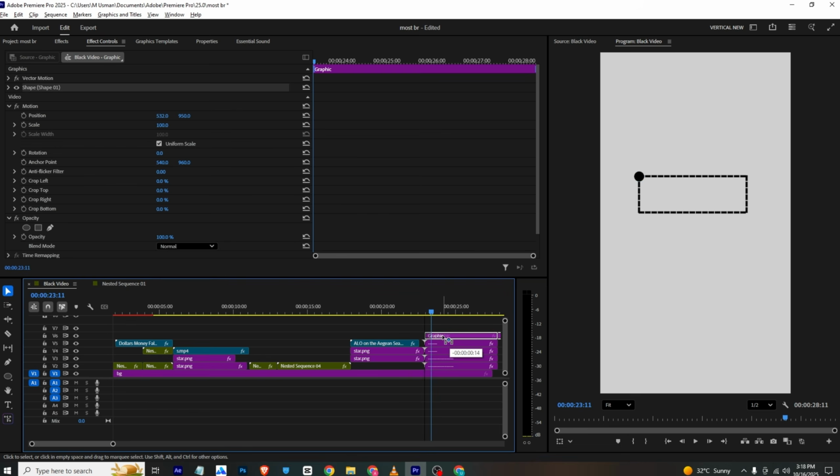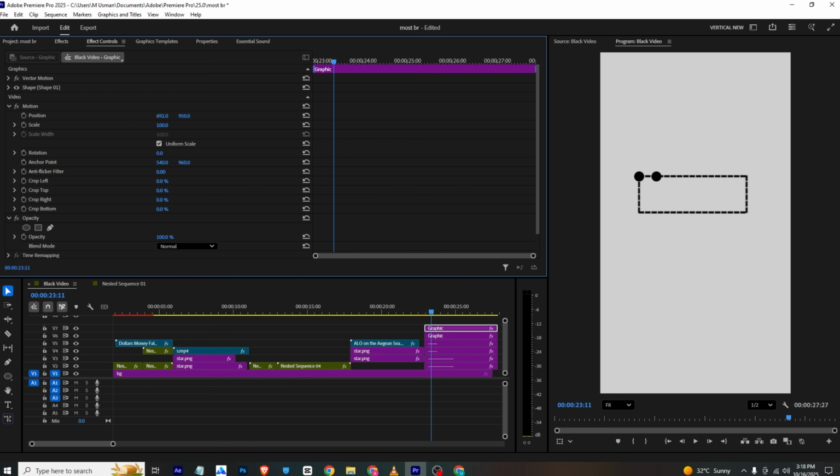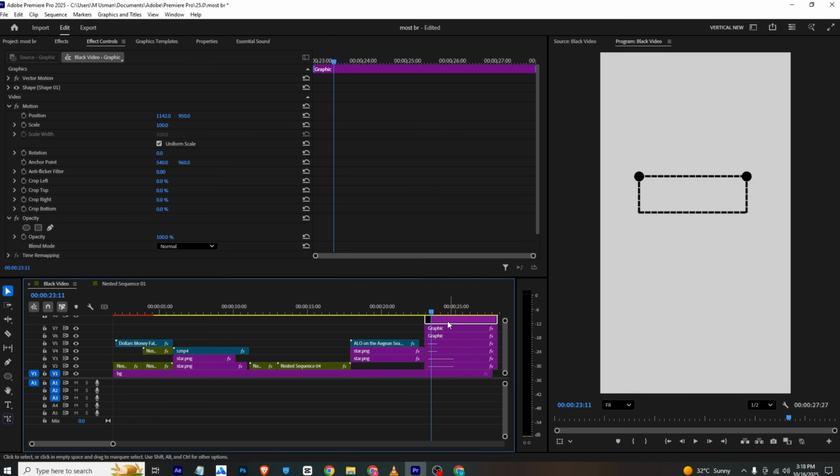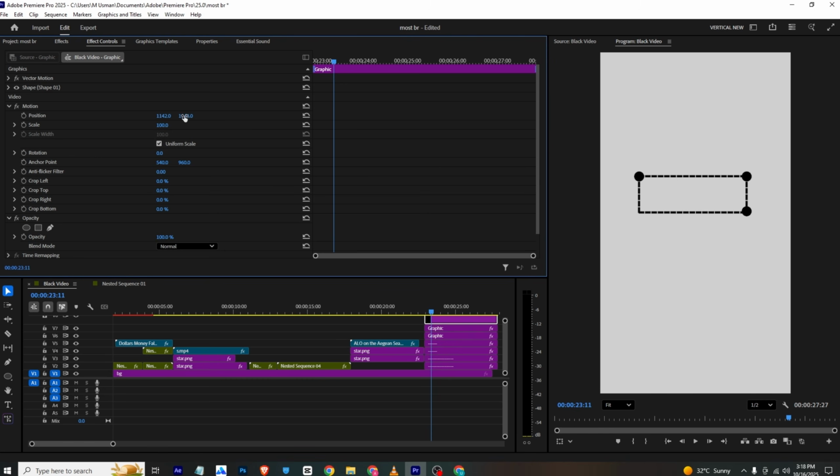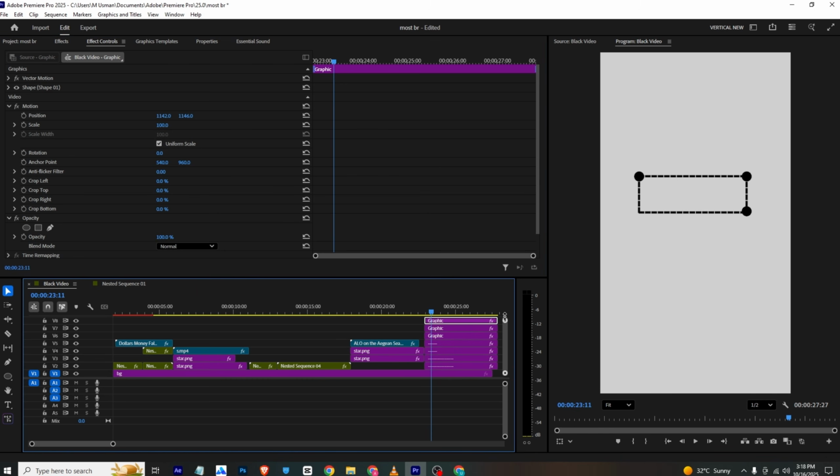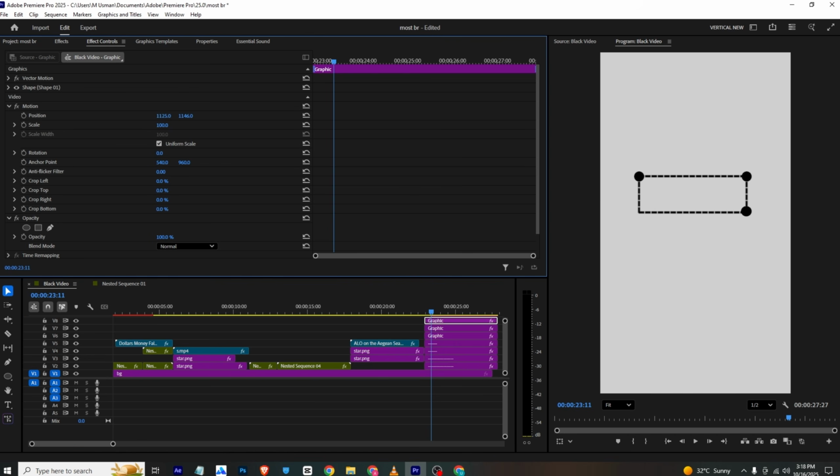Now I will simply make another copy of it and change its position to the other side. Now make another copy and simply position it here. And again, I will make another copy of it, and I will position it to the other side as well.